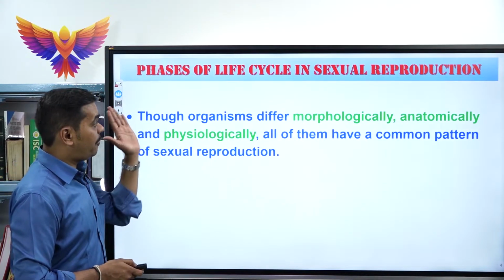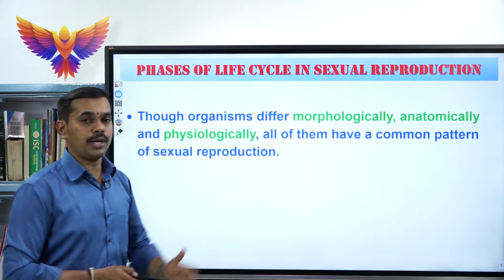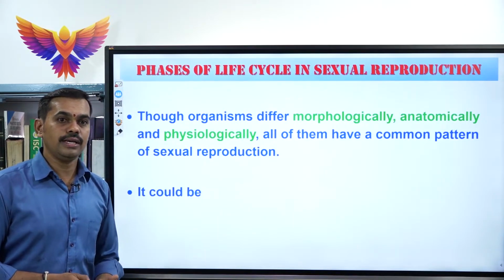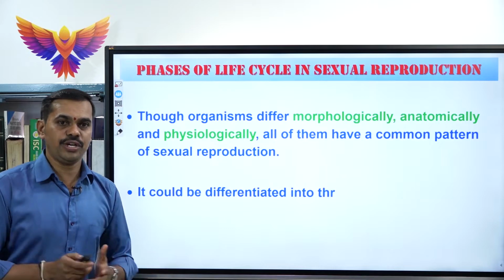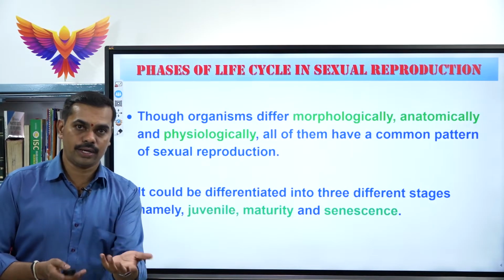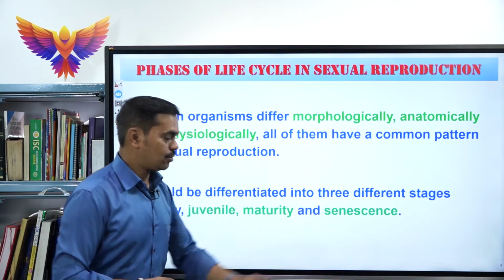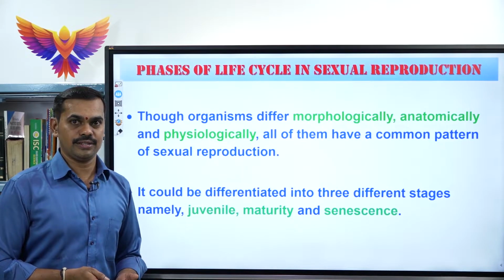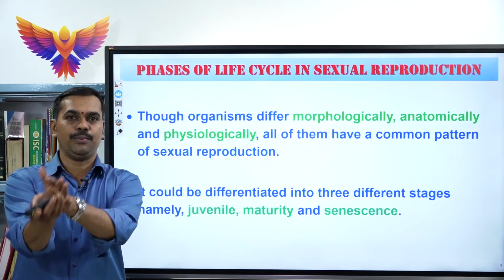And the phases of the life cycle of sexual reproduction are broadly classified into 3 types. The first one is called the juvenile phase, that means the pre-reproductive phase. Second one is called the maturity phase, which is also called the reproductive phase. The third one is called the senescence phase, which is also called the post-reproductive phase.